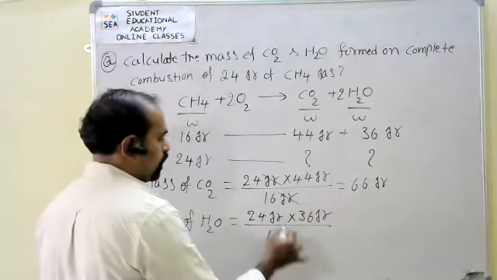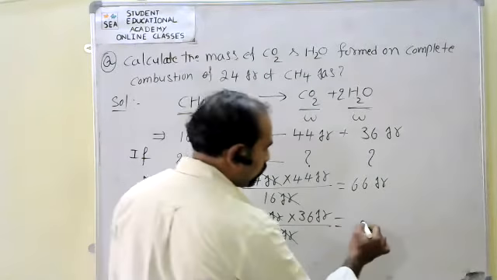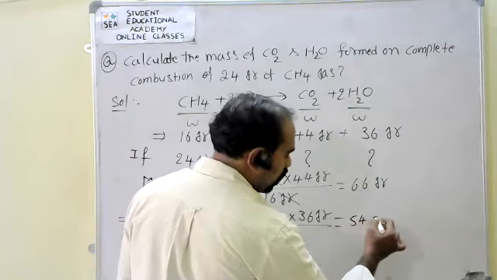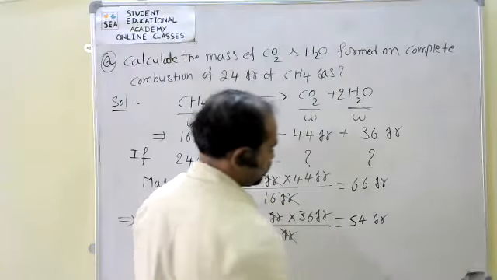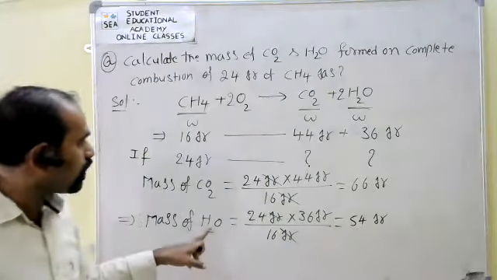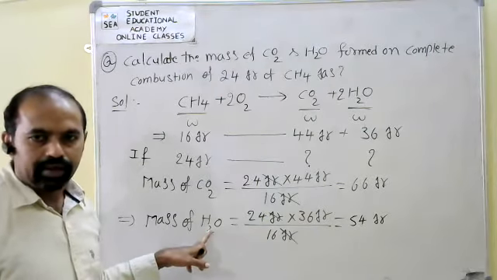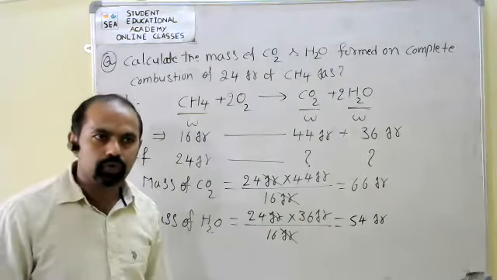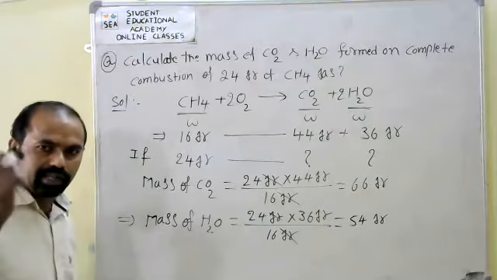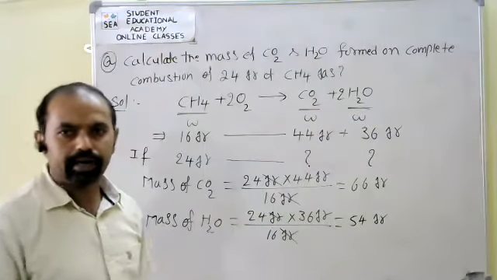If we calculate correctly, what do we get here? 54 grams. 54 grams of H2O. Understood this? This problem also belongs to the weight relationship. All are weights only. Okay, write it down.